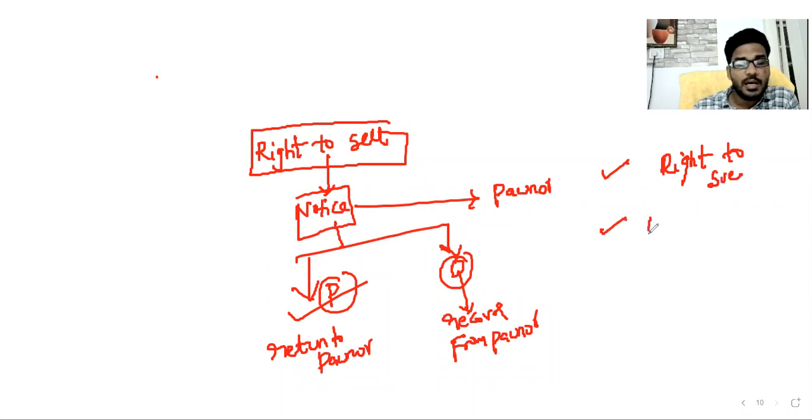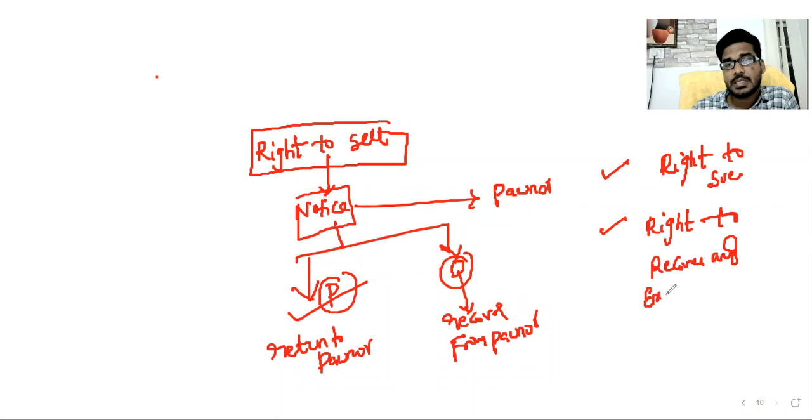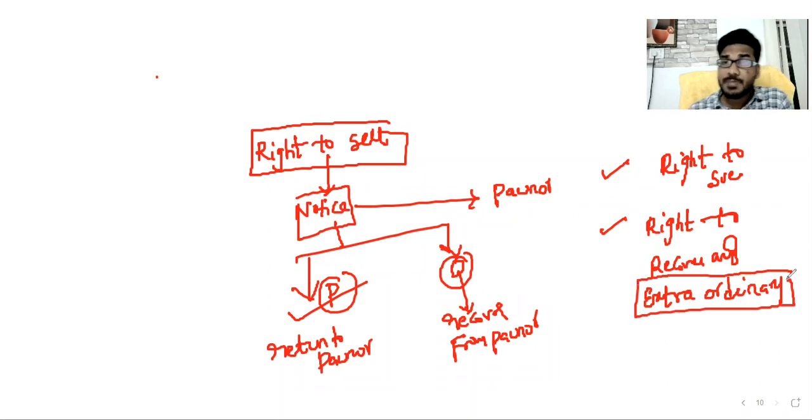Also, sir, a right to recover any extraordinary expenses. We already discussed expenses. Expenses are broadly classified into two categories: ordinary expenditure and extraordinary expenditure. Ordinary expenses do not improve the life and efficiency of a product, but extraordinary expenses are incurred to improve the life and efficiency of a product.